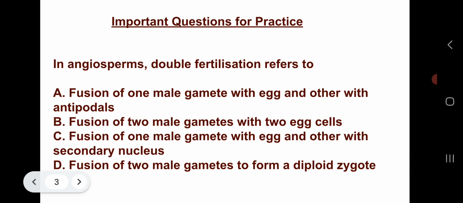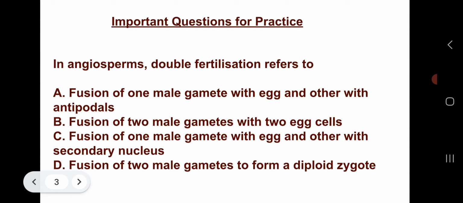Now the first question is, in angiosperms double fertilization refers to: Option A, fusion of one male gamete with egg and other with antipodals. Option B, fusion of two male gametes with two egg cells. Option C, fusion of one male gamete with egg and other with secondary nucleus.